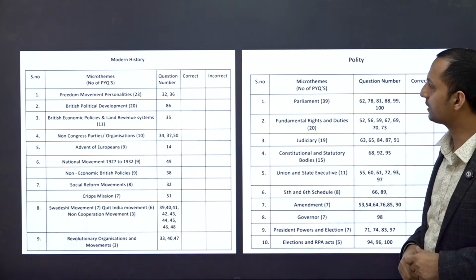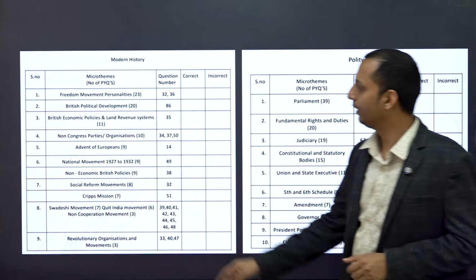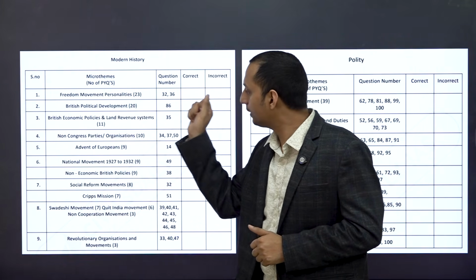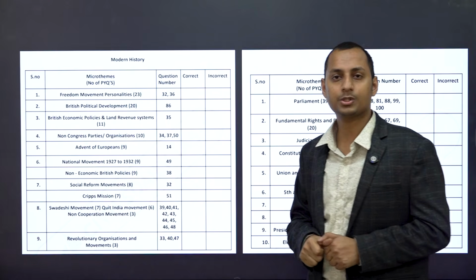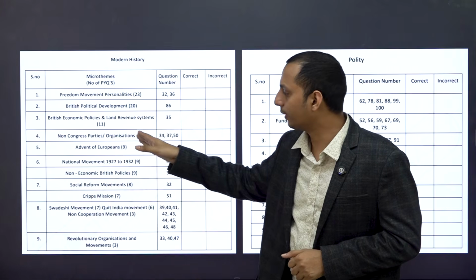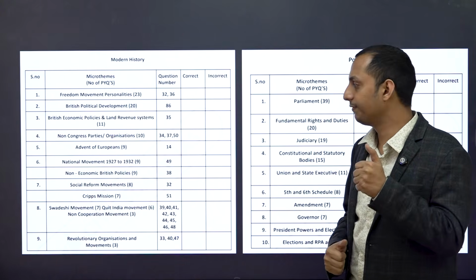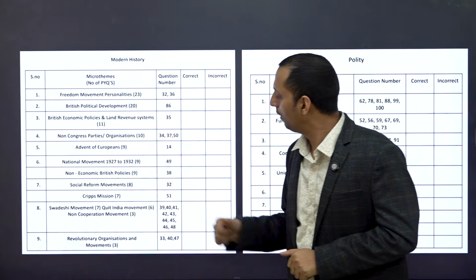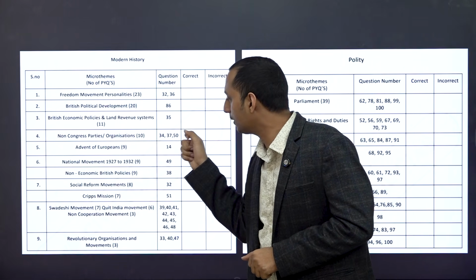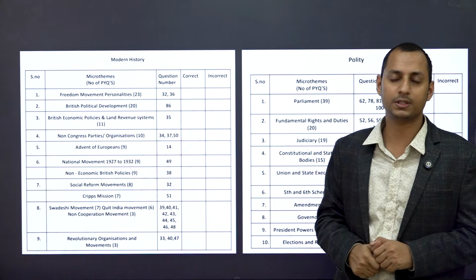The level 2 analysis will be, let's say for example, modern history. Freedom movement personalities is the most important micro theme. Our 32nd question and 36th question was based on freedom movement personalities. Not Congress parties and organizations, UPSC asked 10 questions in the last 15 years. So in our revision test as well, the 37th, 34th and 50th question was based on the political parties.